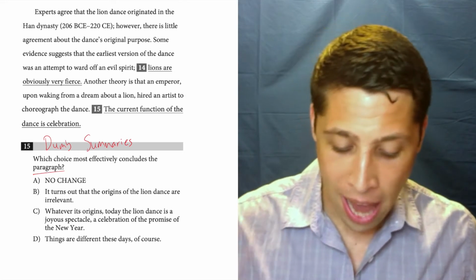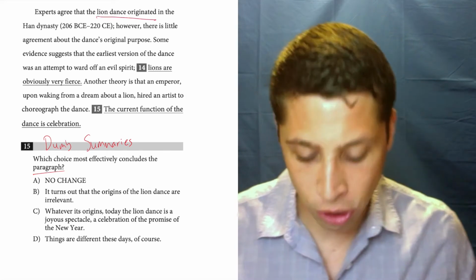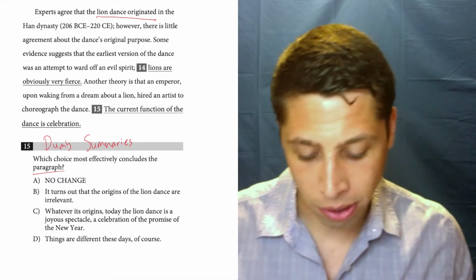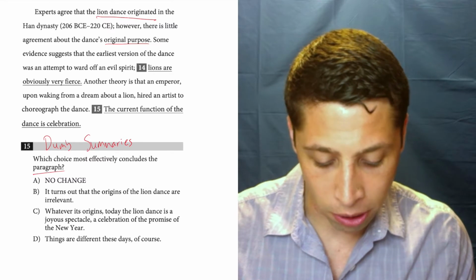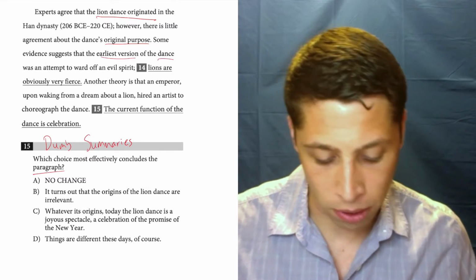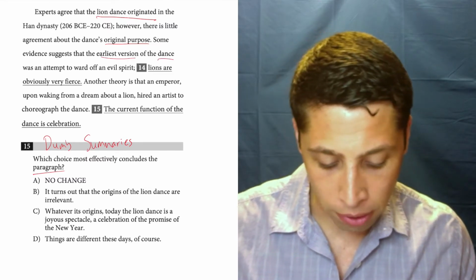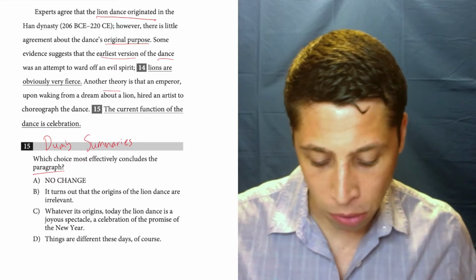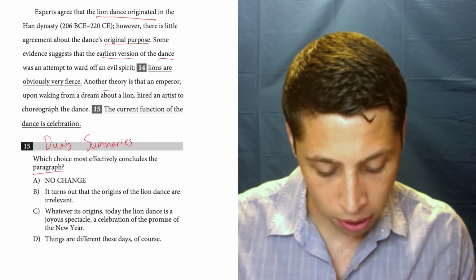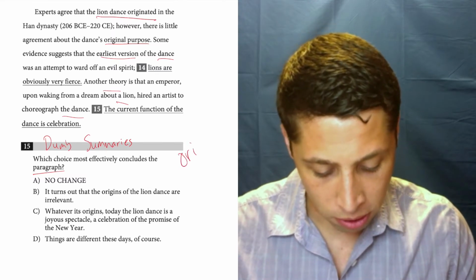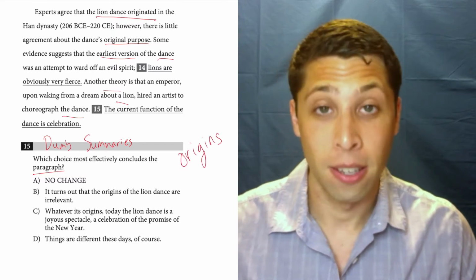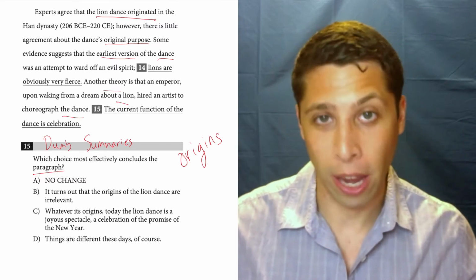So it says, experts agree that the lion dance originated in the Han Dynasty. However, there's little agreement about the dance's original purpose. Some evidence suggests the earliest version of the dance was an attempt to ward off an evil spirit. Another theory is that an emperor, upon waking from a dream about a lion, hired an artist to choreograph the dance. So, okay, it's about the origins of the dance. There's different theories. Okay, great.